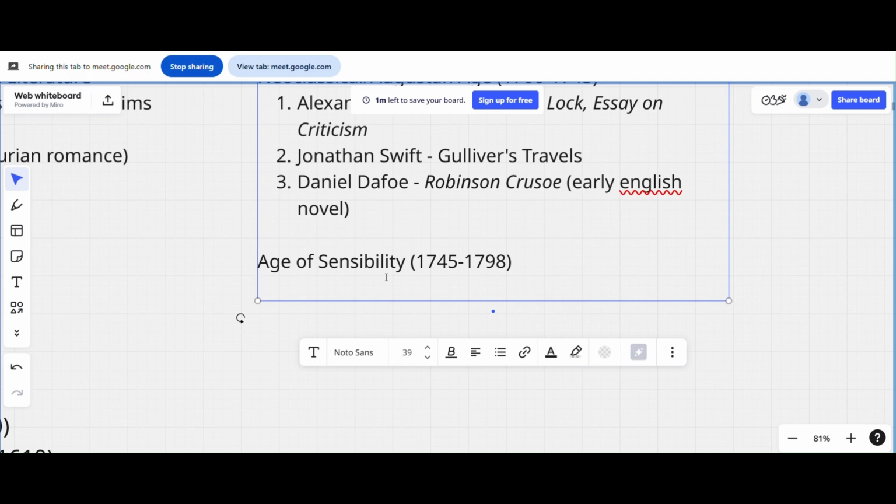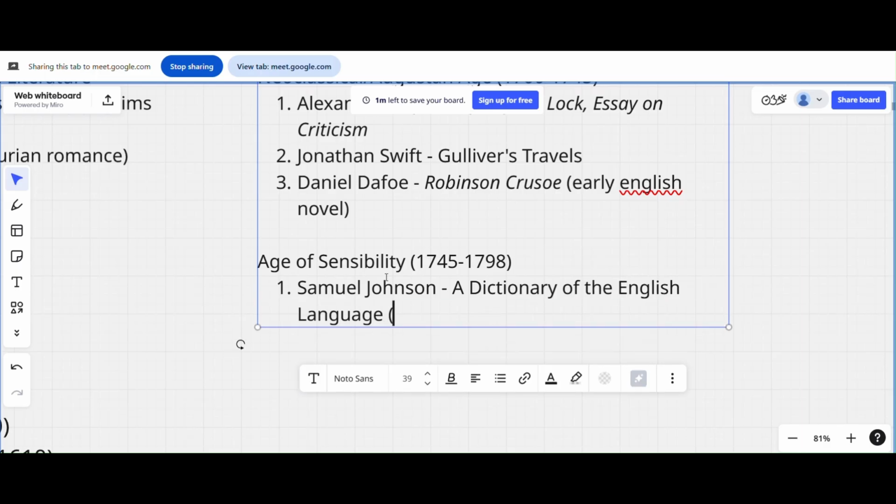Samuel Johnson, we see Samuel Johnson here. Samuel Johnson is a doctor. Dr. Samuel Johnson was a pioneer in the making of the English dictionary. Such a great guy. A Dictionary of the English Language, this was published in 1755.